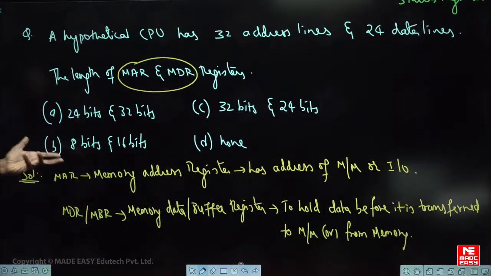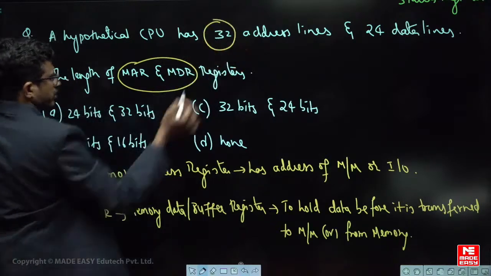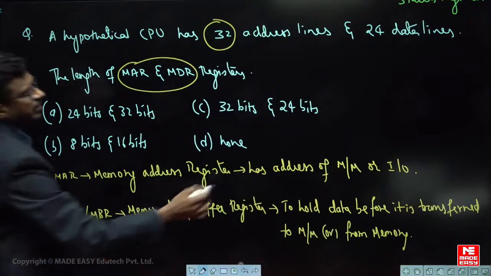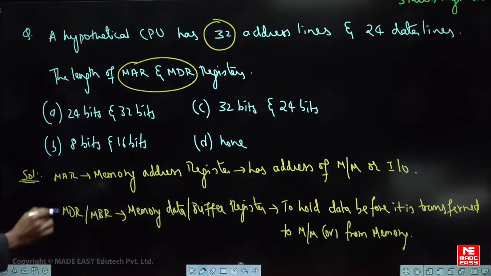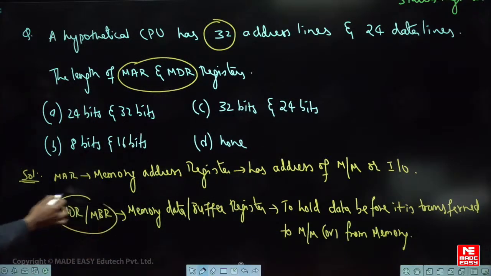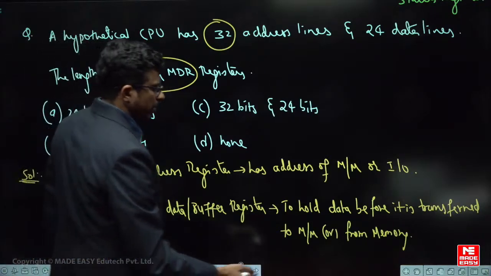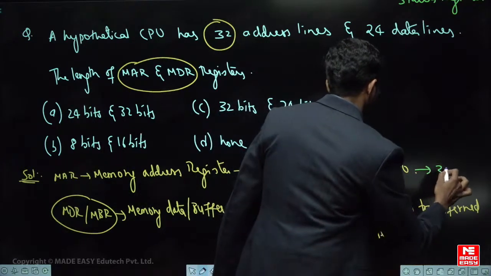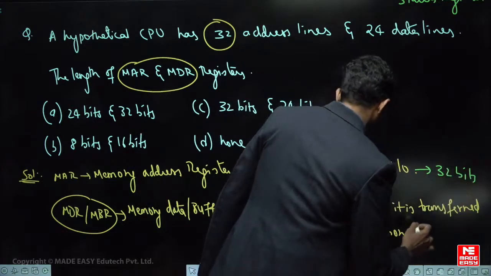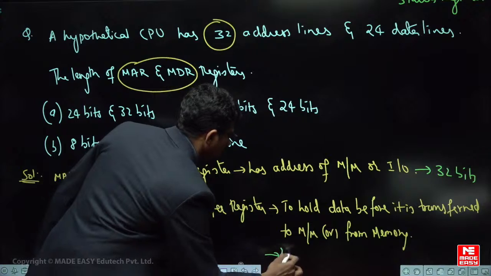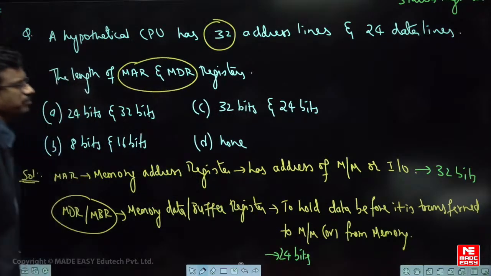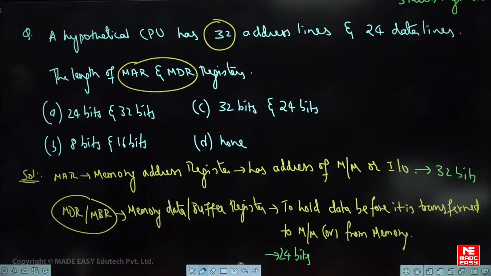Now it is very simple. The address lines are 32 and the job of MAR is to hold the address, so it should also be 32 bits. Similarly, how many data lines are there? 24. Therefore the register should be capable of holding the data, so it should be 24 bits. So MAR should be 32 bits to hold the address, and MDR should be 24 bits to hold the data. That's all. Very easy, direct question. So the answer is 32 and 24. Option C is the correct answer.